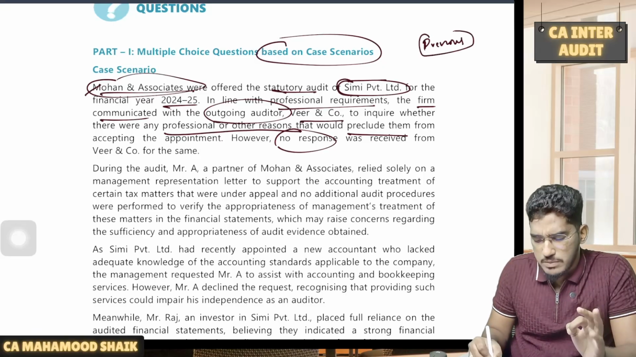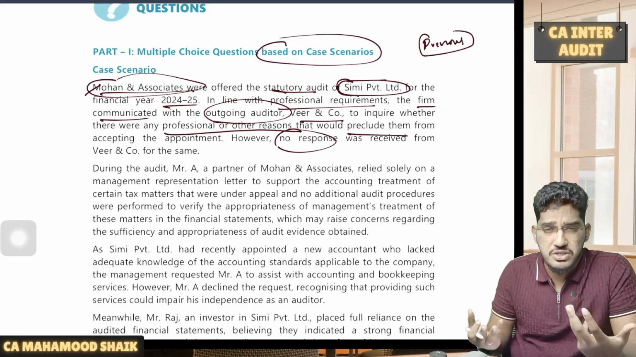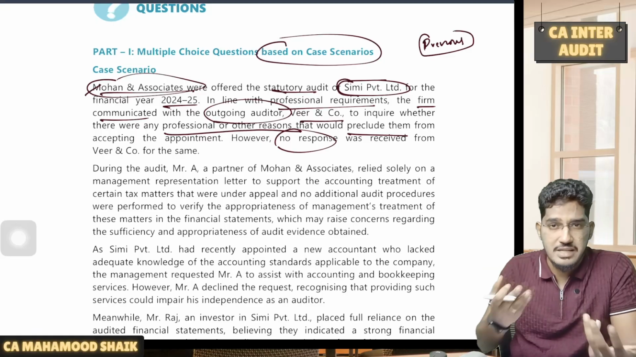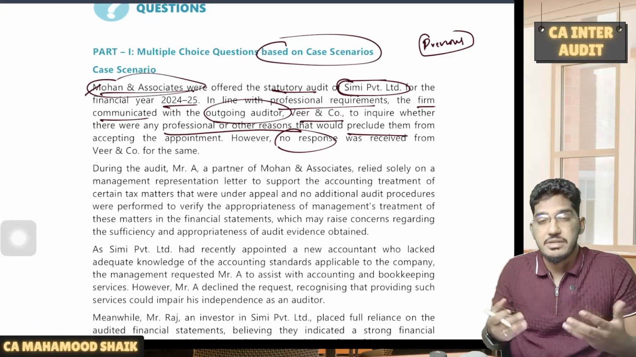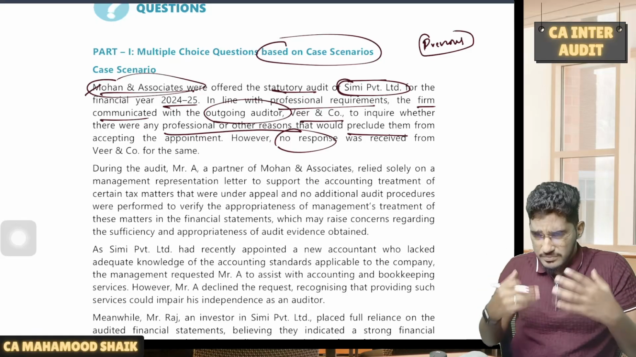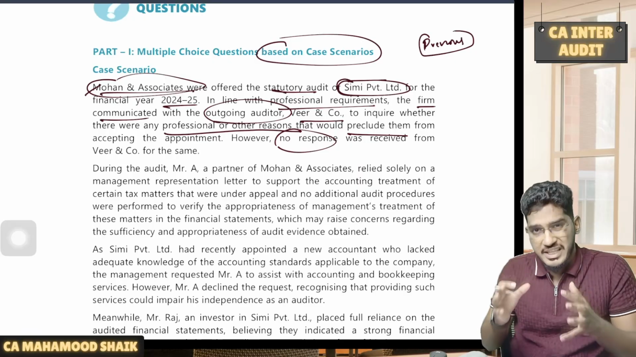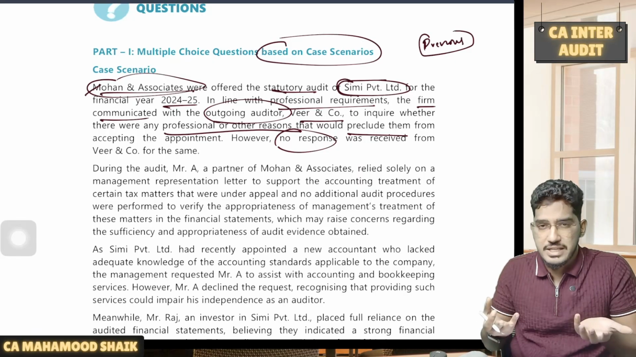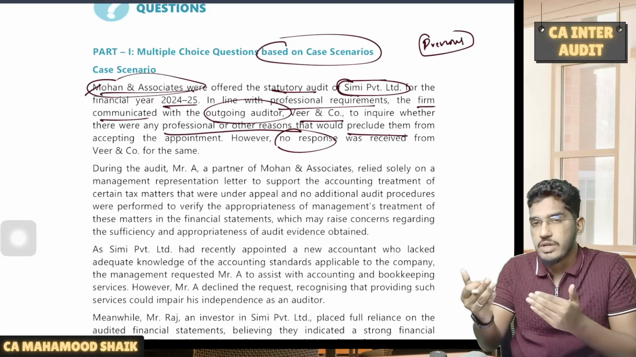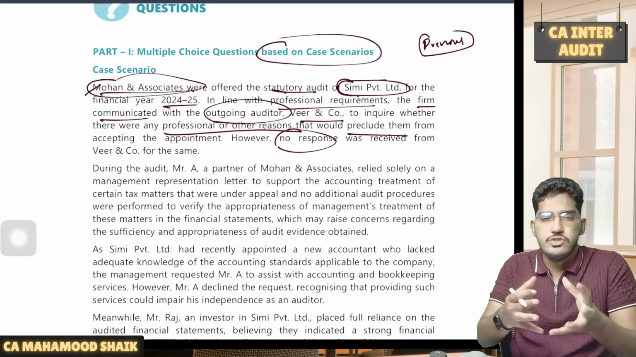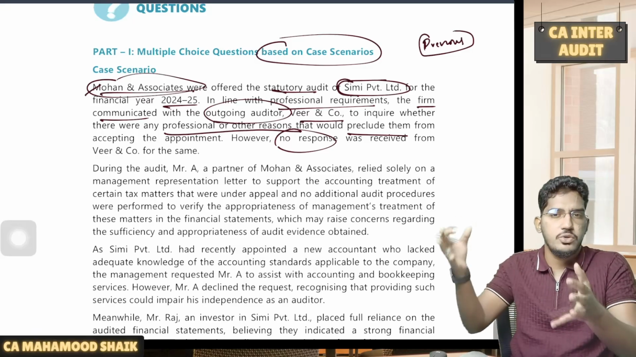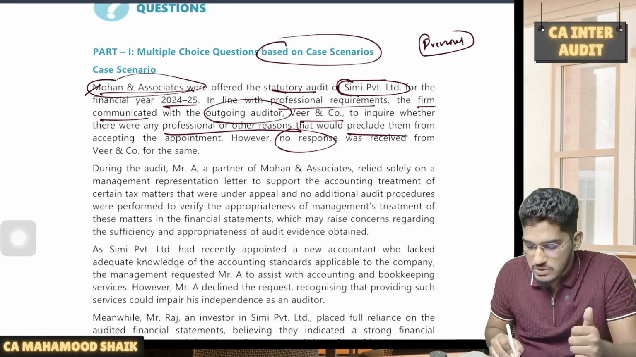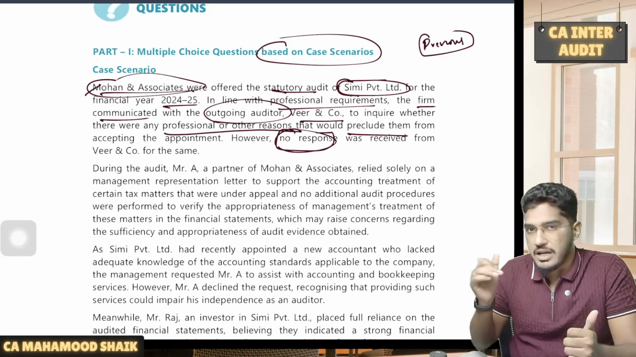See, it is one of his ethical responsibilities. This is one of the professional behaviors. If a fellow chartered accountant is asking you why you have resigned, whether there are any objections, whether there is any issue with the company, whether he can proceed accepting the audit or not, when another chartered accountant is asking you, it is your minimum professional behavior to give a response to him. But here the previous auditor did not respond to the current auditor.